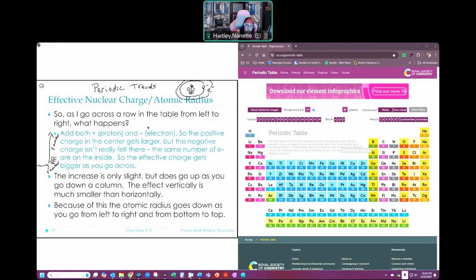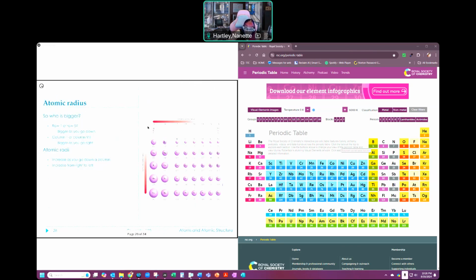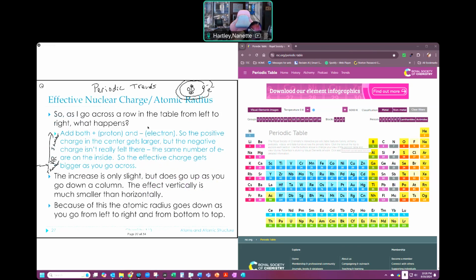And my effective nuclear charge is the opposite. And I'm just going to draw that so I can make sure that the effective nuclear charge gets larger this way. So same trend, but not smaller, larger. And this is the effective nuclear charge. Okay. So that's what we're talking about for that.